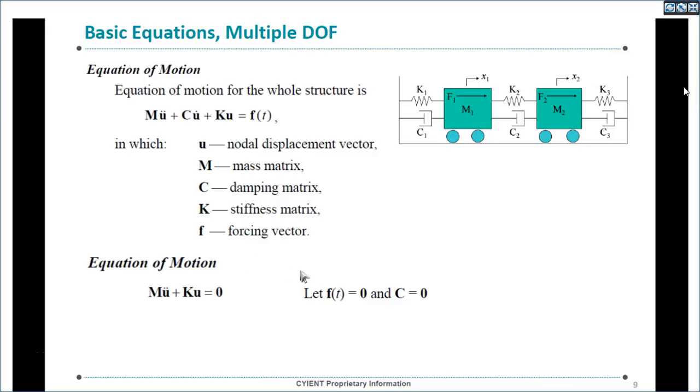C is a damping matrix, K is a stiffness matrix, F is a forcing vector. Here also we will ignore damping because we do not see much impact, and the external force is 0. So the equation becomes M u double dot plus K u equals 0.